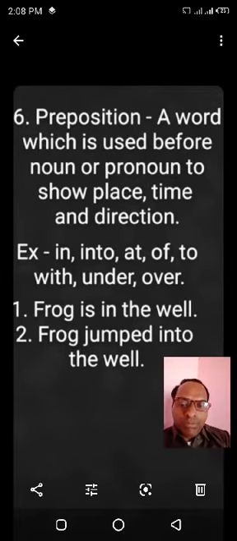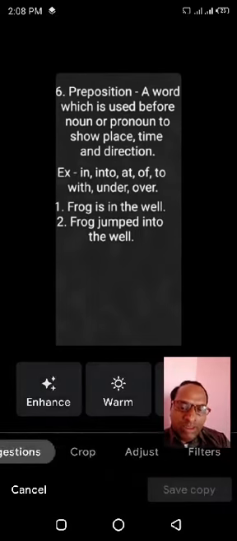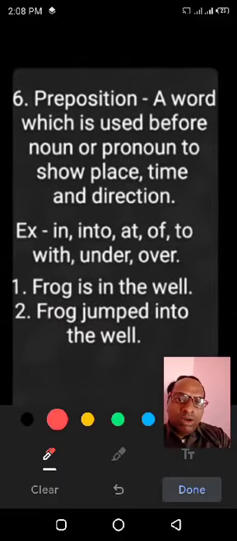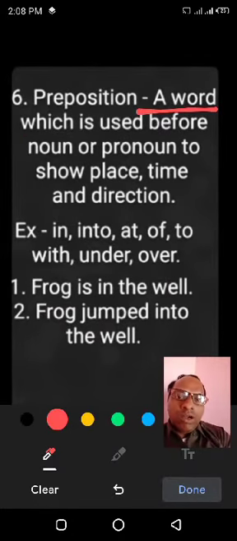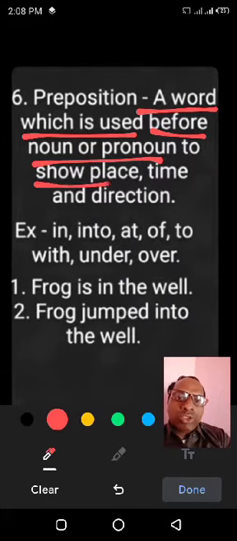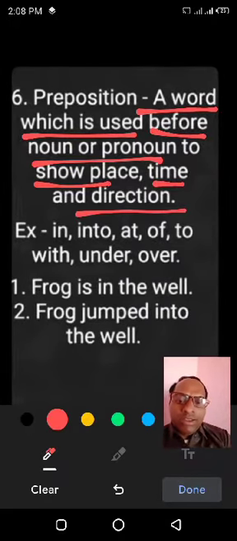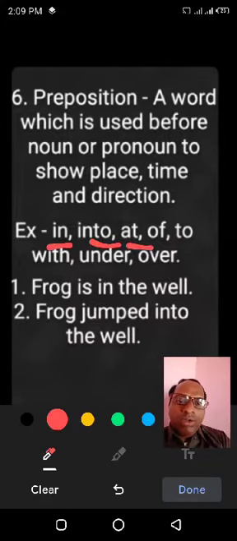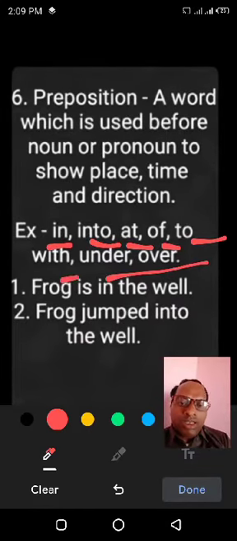Next number, preposition. You may tell in simple language preposition shows position, or in other words, a word which is used before noun or pronoun to show place, time and direction. Preposition shows place, time and direction. There are some examples: in, into, at, of, to, with, under, over.